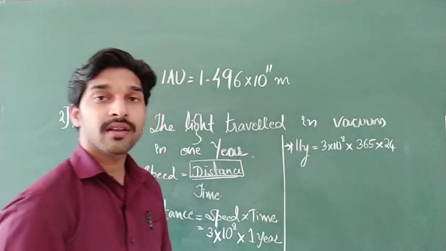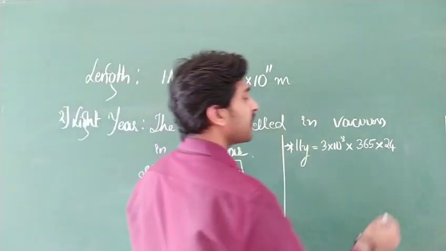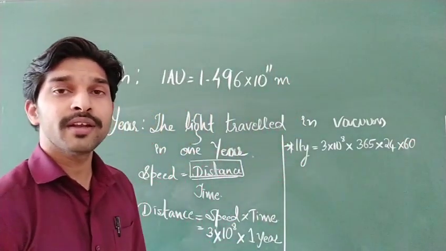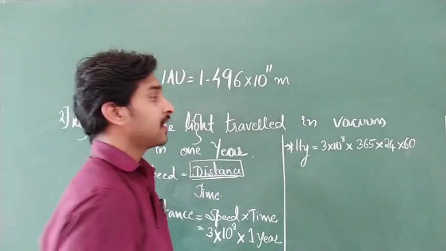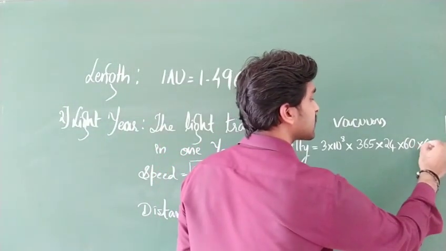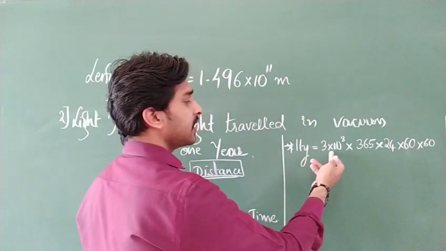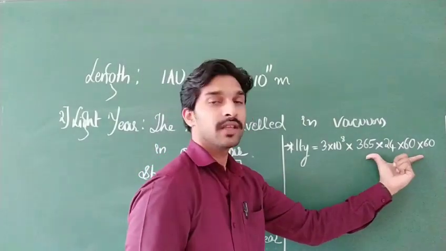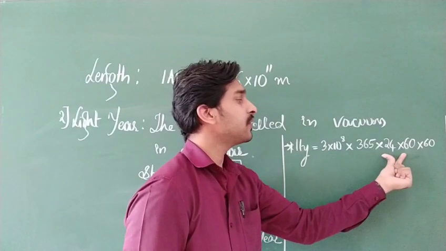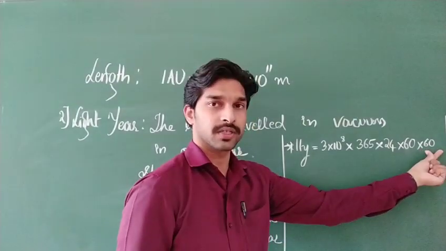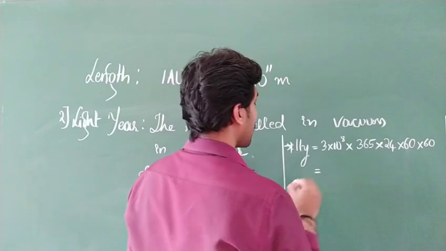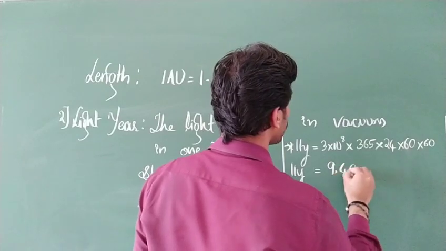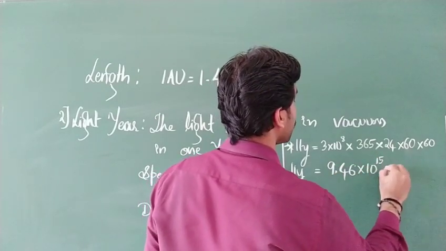In 1 hour, how many minutes are we having? 60 minutes. And in 1 minute, how many seconds? 60. So 3 into 10 to the power of 8, into one complete year written in units of seconds: 365 into 24 into 60 into 60. If you calculate this value, you are going to get 9.46 into 10 to the power of 15 meters.